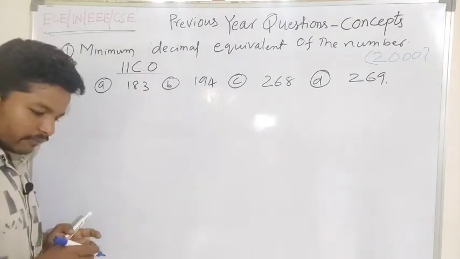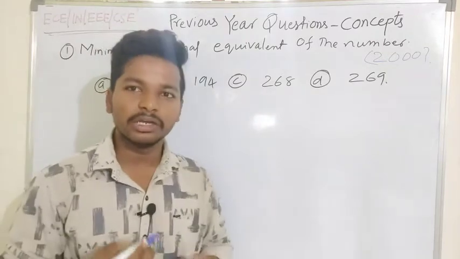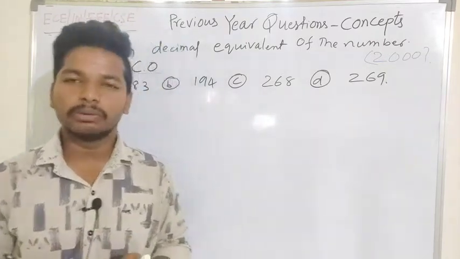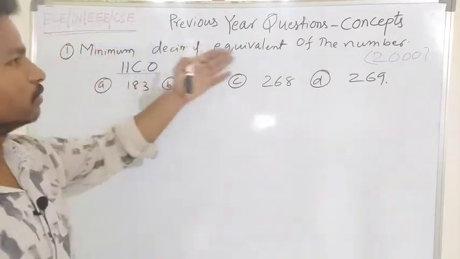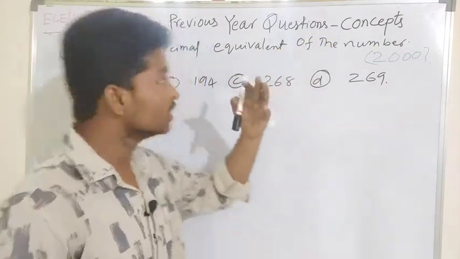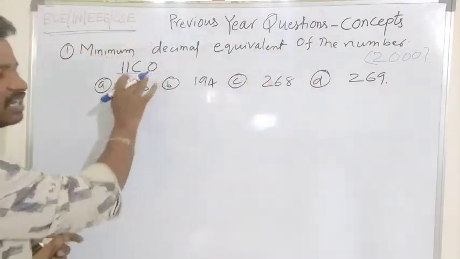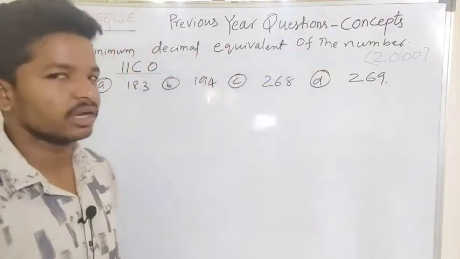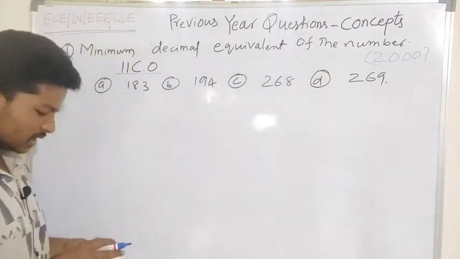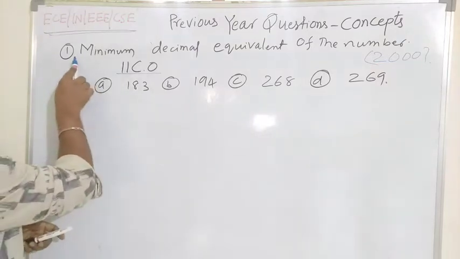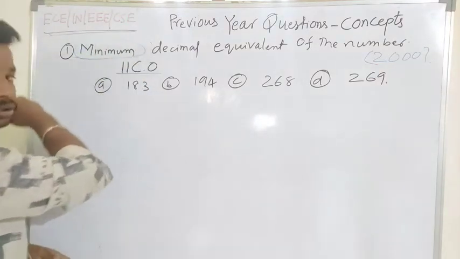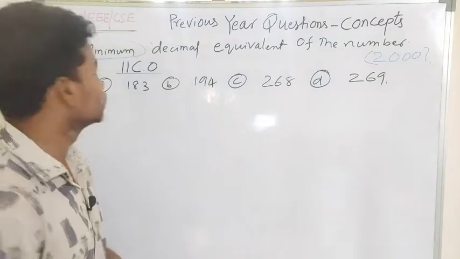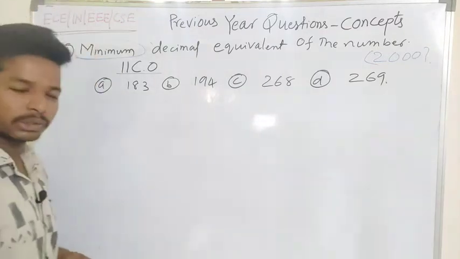When a student tries to solve the question, they will think that the given number is hexadecimal, so they have to convert it to the decimal equivalent. But he has given one more point: minimum. The word minimum plays a very important role in this question.